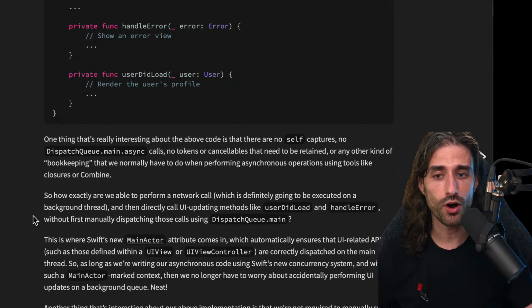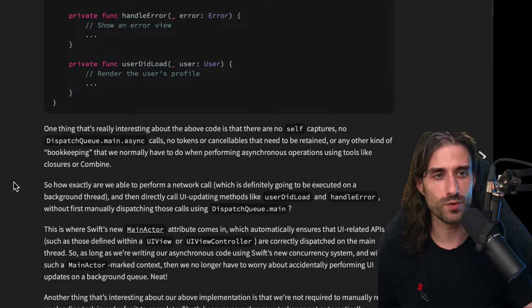So how exactly are we able to perform a network call, which is definitely going to be executed on a background thread, otherwise we would notice because our UI would basically stop working for some amount of time, and then directly call UI updating methods like user.didLoad and handle errors without first manually dispatching those calls using DispatchQueue.main?